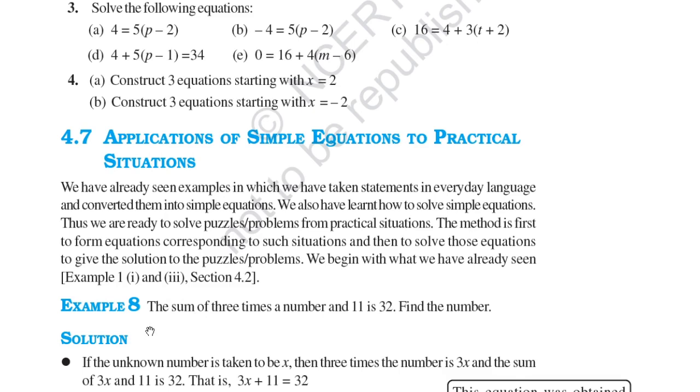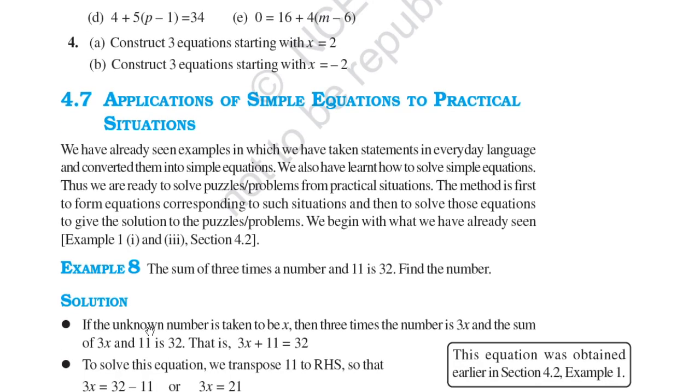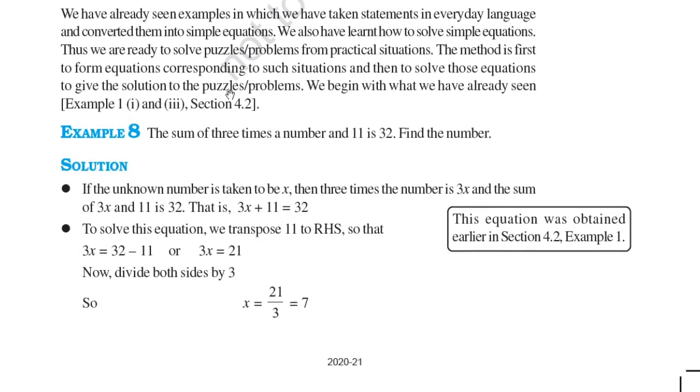Example 8. The sum of 3 times a number and 11 is 32. Find the number. From the statement you can say that if the unknown number is taken to be x, then 3 times the number is 3x, and the sum of 3x and 11 is 32. So it becomes 3x plus 11 is equal to 32. To solve this equation we transpose 11 to the RHS. When we transpose 11 here, it becomes negative 11. So you can see 3x is equal to 32 minus 11, or 3x is equal to 21.